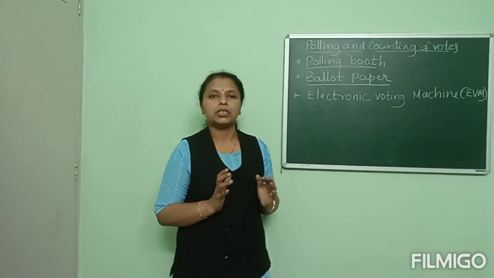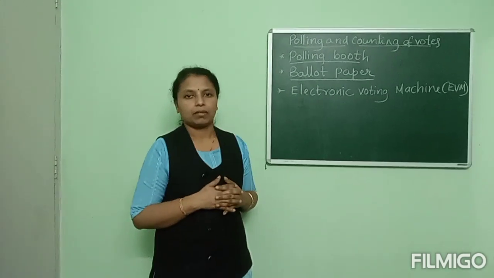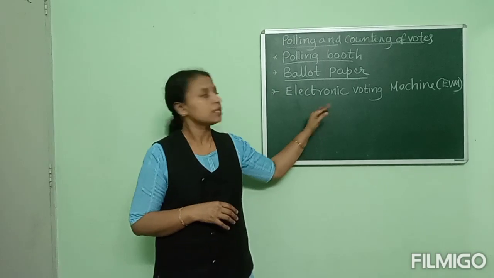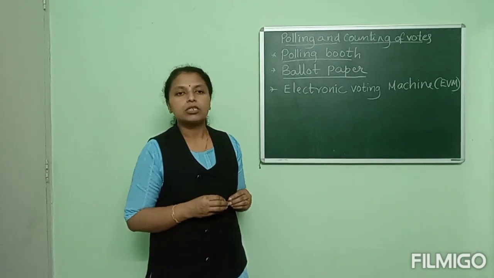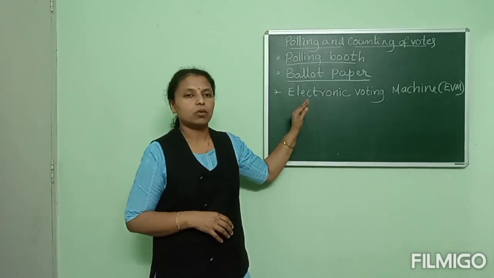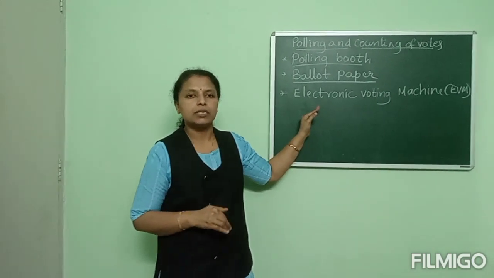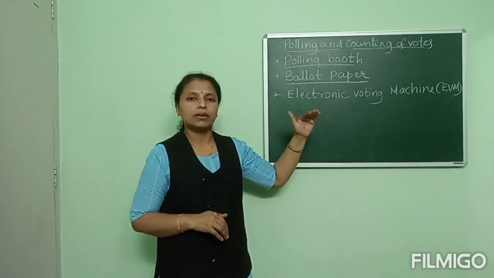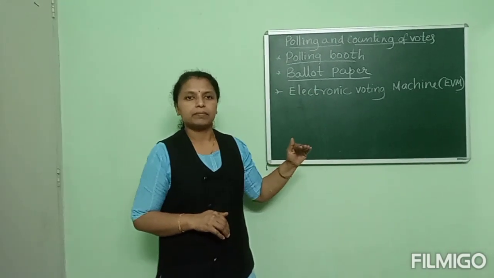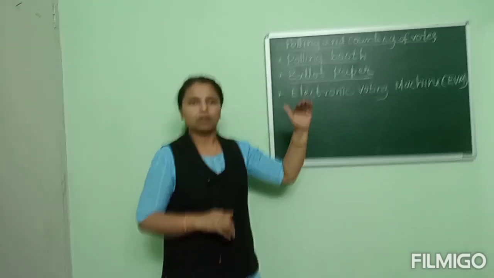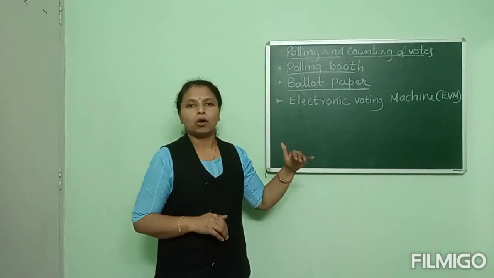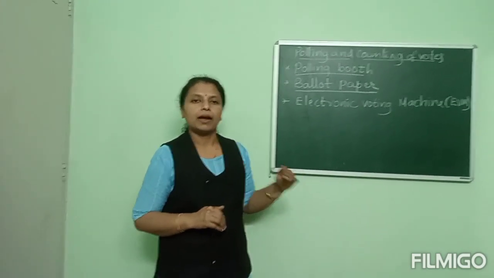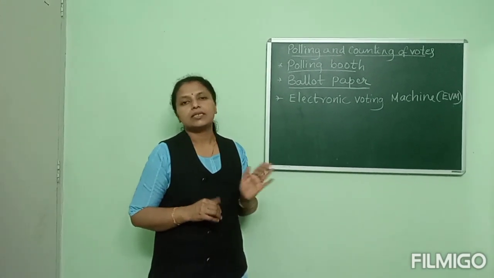The electronic voting machine makes voting very easy. It is easier for the voter to cast their vote with the help of this machine, and counting is also very easy. So nowadays in India, we are using electronic voting machines. This machine also consists of the name of the candidate of every party, and even independent candidates' names are given along with their symbols.